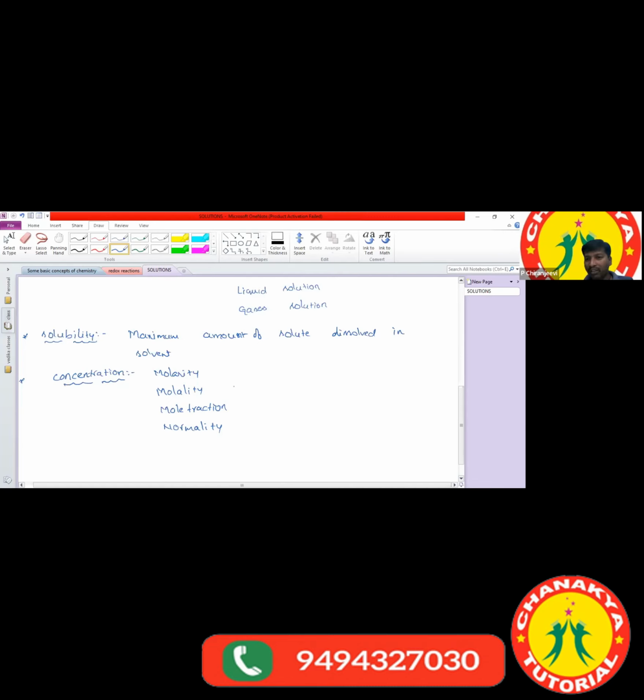Now we have clarity. We already saw these, and I gave the formulas also, and I gave one test. Based on this concept we have some questions. If you go for NEET and JEE, they sometimes ask questions, mainly molarity and normality based questions. I don't want to revise once again. If you want to check, go through the basic concepts of chemistry, where we clearly explained all the formulas used for calculating molarity and so on.